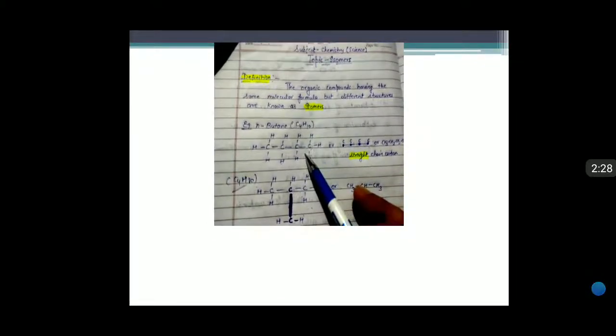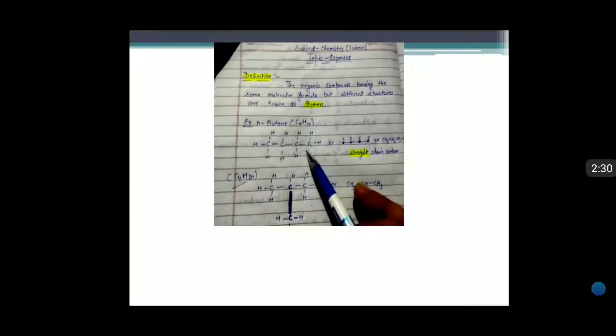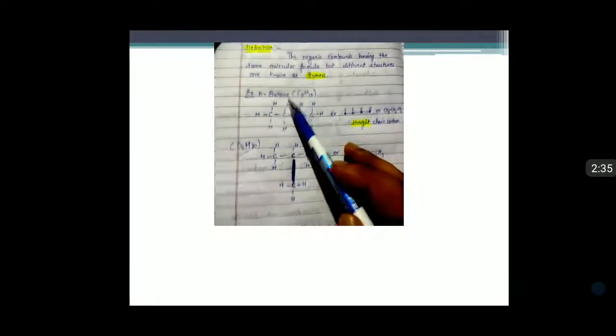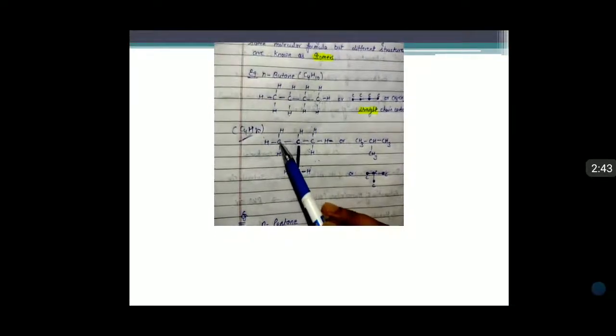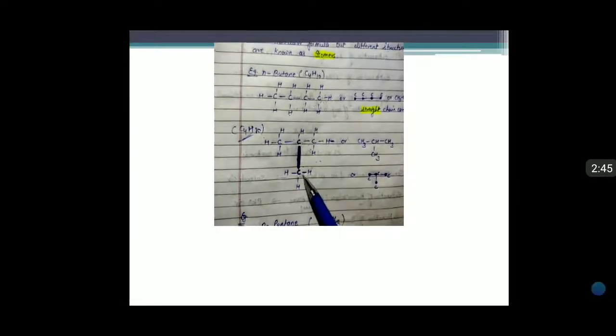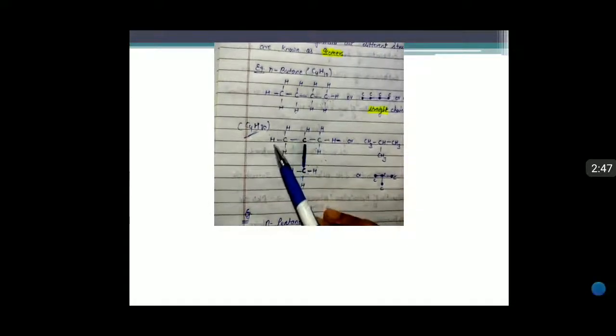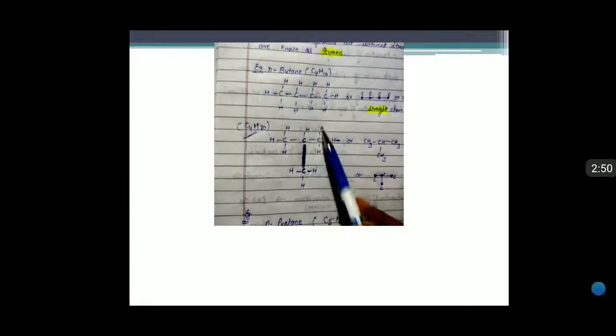We know the definition of isomers: if the compounds have the same molecular formula but different structures. You see the different structure of butane. In this case, the butane molecular formula is C4H10. Here you see 4 carbons and 10 hydrogens.